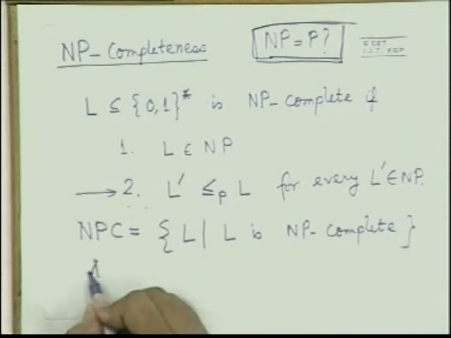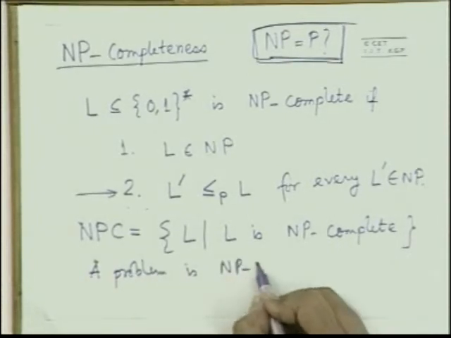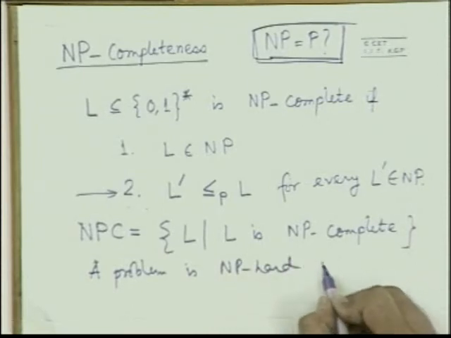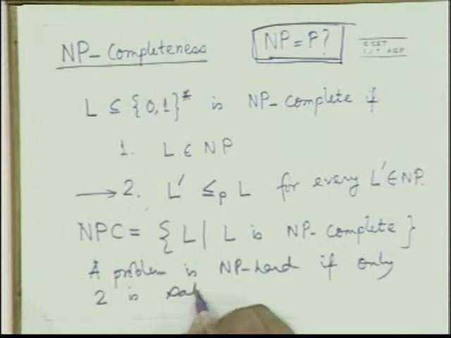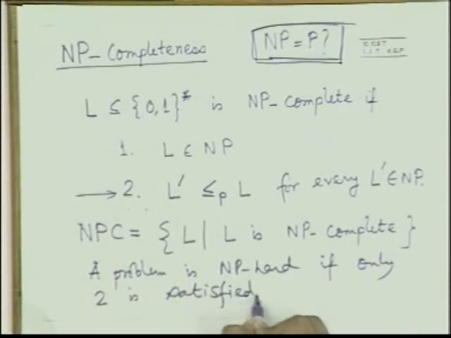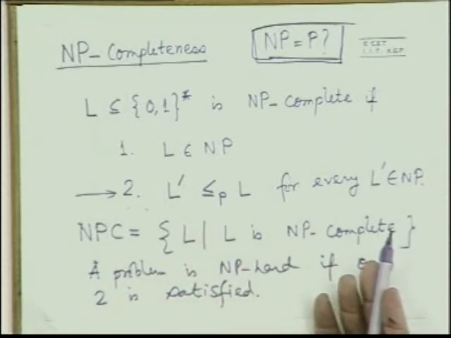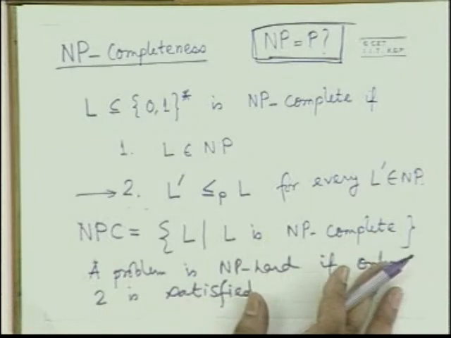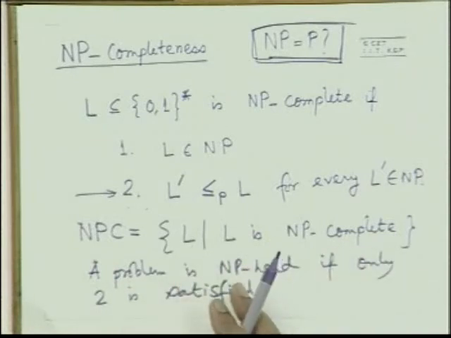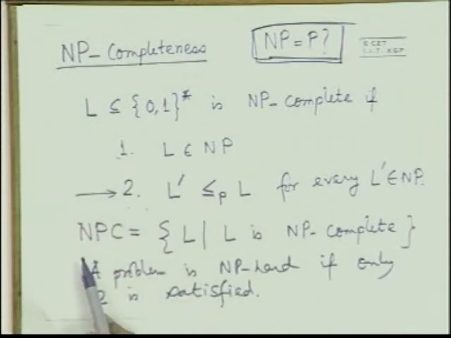So a problem is NP hard if only 2 is satisfied. So definitely all NP complete problems are also NP hard. By definition, if 2 is satisfied, we say it is NP hard. But there are problems for which it probably cannot be shown that they belong to NP.